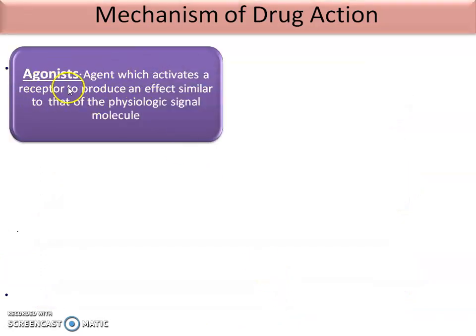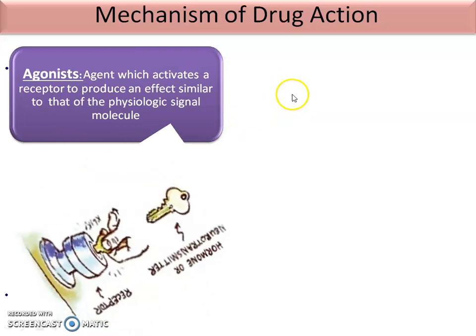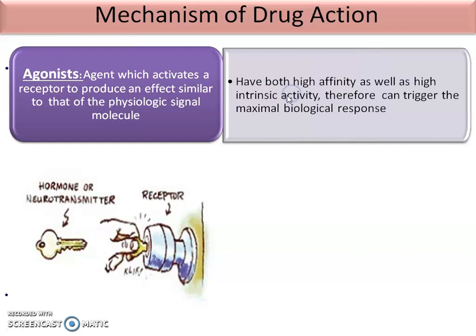Then we see what is meant by agonist. Agonists are the agents which activate a receptor to produce an effect similar to that of the physiological signal molecule. That means agonists are the agents which produce the effect, having similar affinity as well as efficacy. They have both affinity as well as intrinsic activity. Intrinsic activity is also known as the efficacy. Therefore, they can trigger the maximal biological response.